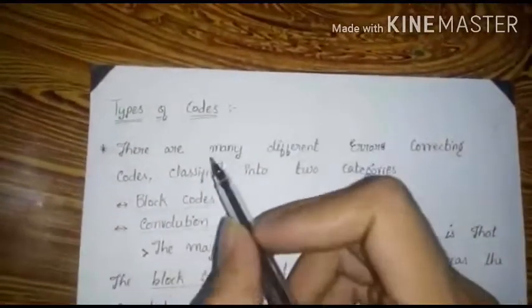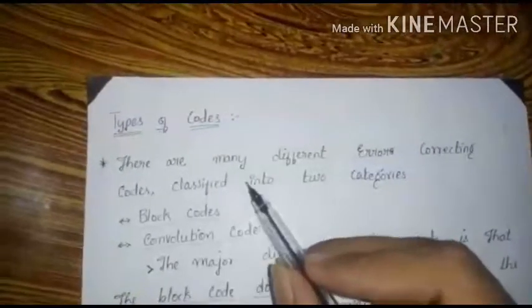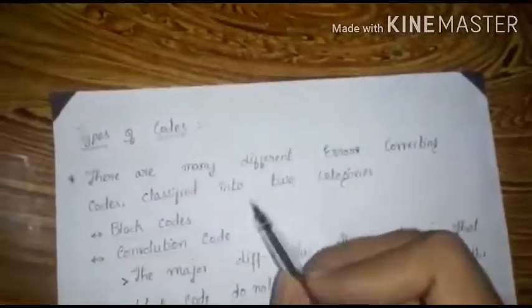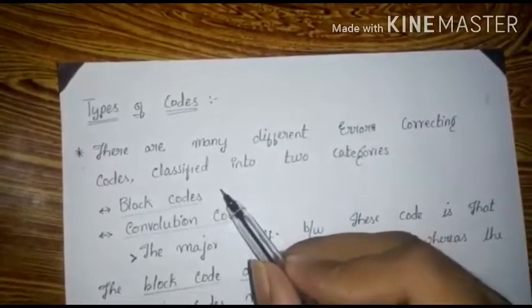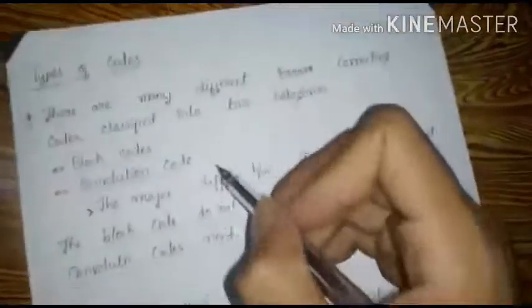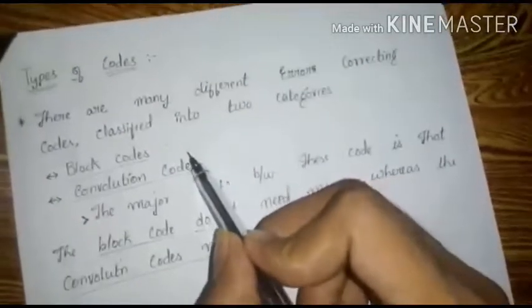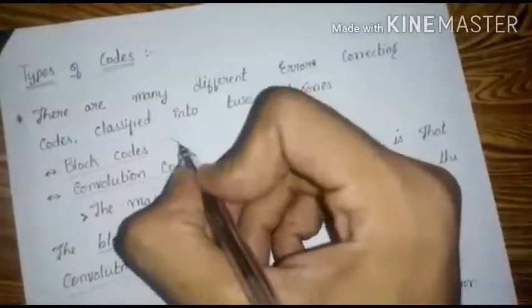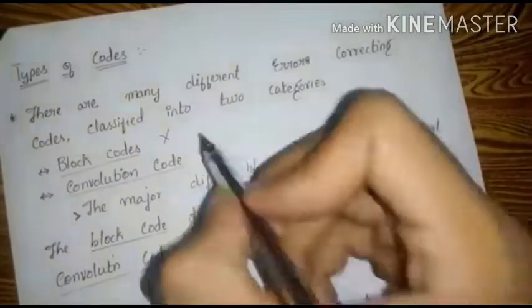Now we will discuss types of codes. There are many different error correcting codes, classified into two categories. They are block codes and convolution codes. The major difference between these codes is that block codes do not need memory, whereas convolution codes need memory.